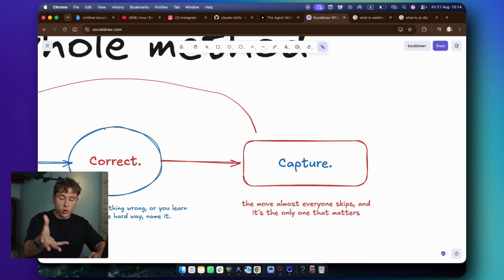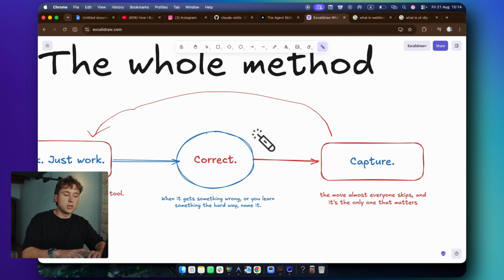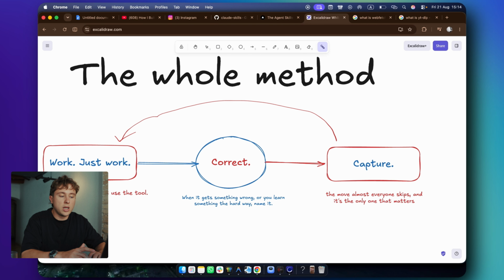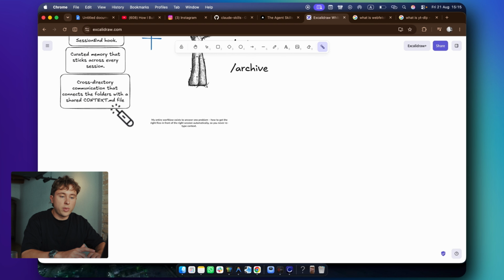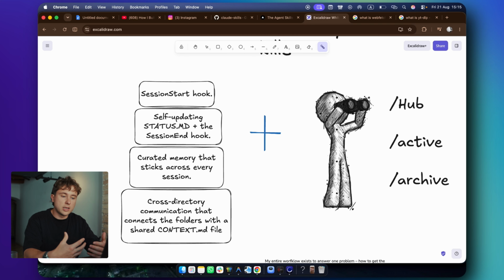I want you to write to that file, and I want you to self-update it. And that's exactly how I closed this loop. I made Claude kind of understand me, and whenever there's something that it needs to capture, it just does it by itself. That's how you develop Claude, and that's how Claude gets very smart, and it knows exactly what kind of skills and what kind of structures and what kind of tricks it needs to learn to make your life easier and your work better.